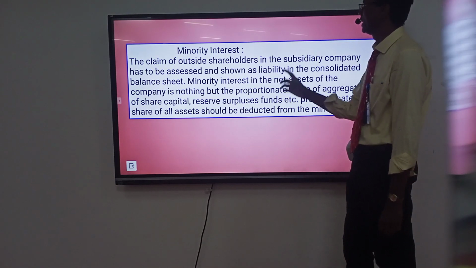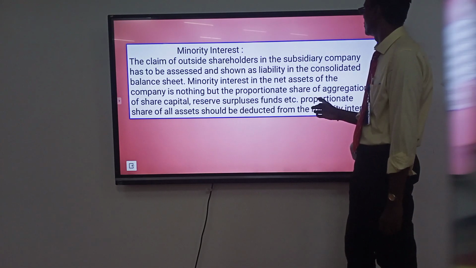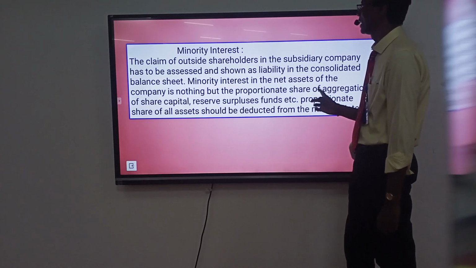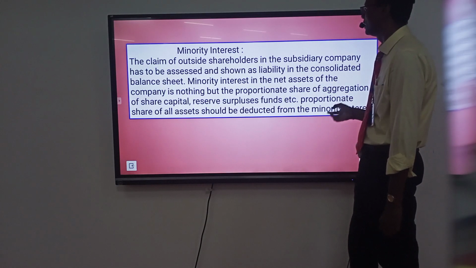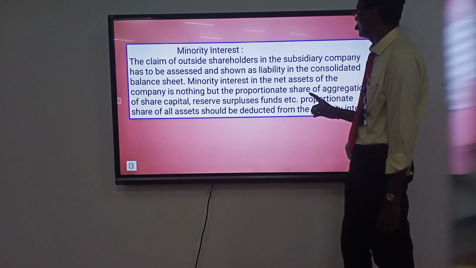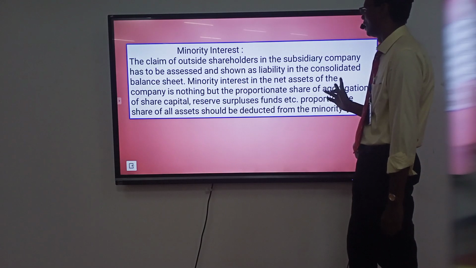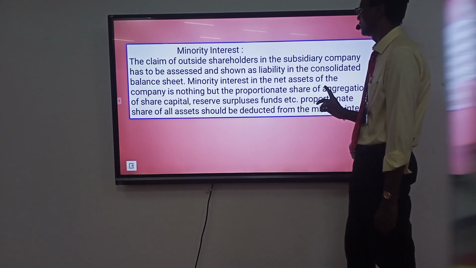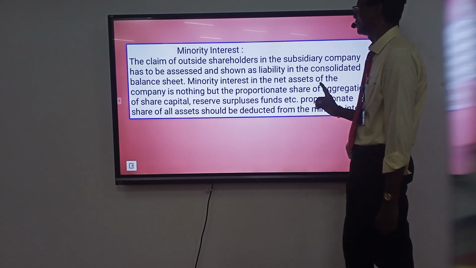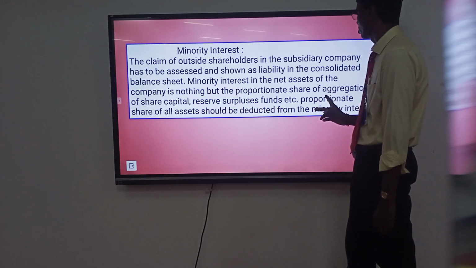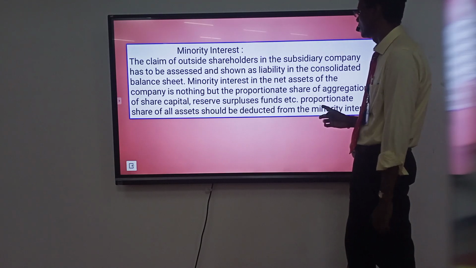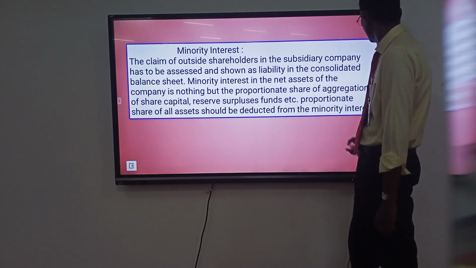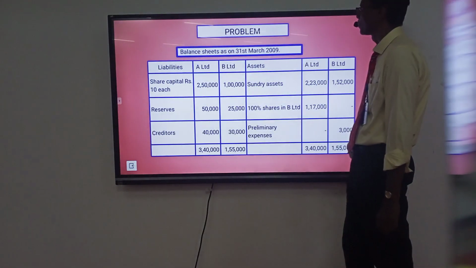Minority interest. The claim of outside shareholders in the subsidiary company has to be assessed and shown as a liability in the consolidated balance sheet. Minority interest in the net assets of the company is nothing but the proportionate share, aggregation of share capital, reserve and surplus, funds, etc. The proportionate share of all assets should be deducted from the minority interest.